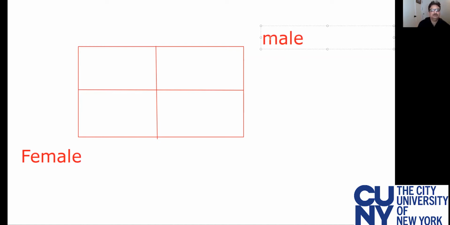So a female gamete would be on this side, and the male gametes would be on this side, right?